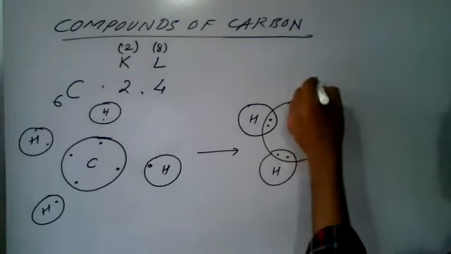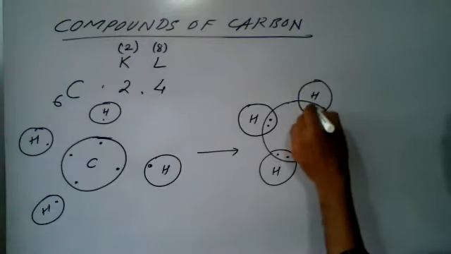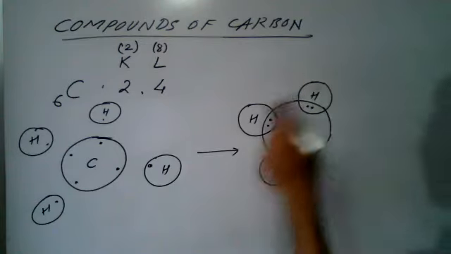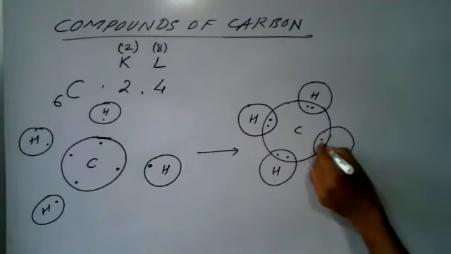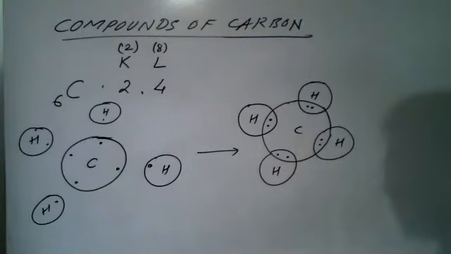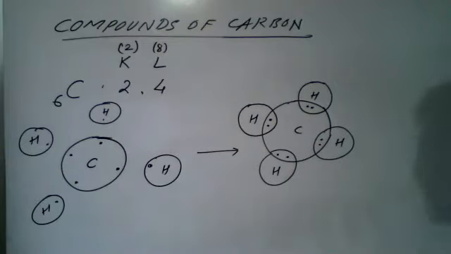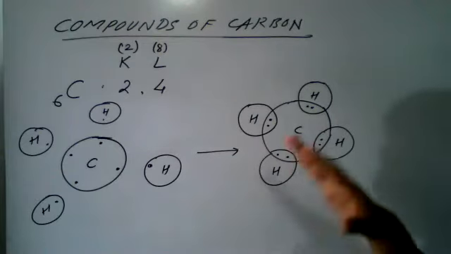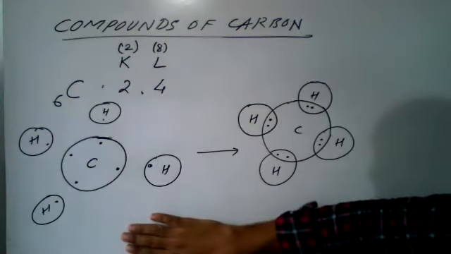And this will overlap on this side, like this. So this is how we have seen the sharing of electrons concept, and it is very easy to understand.